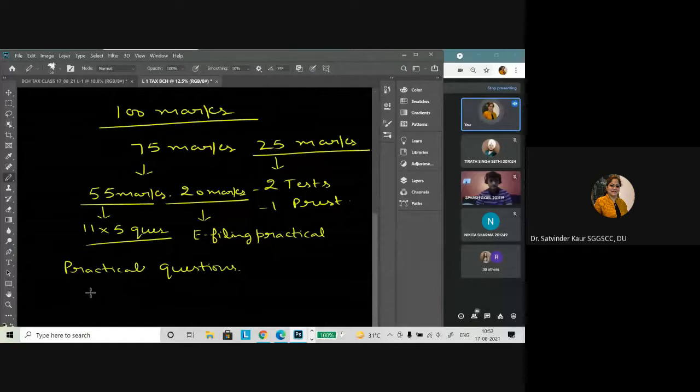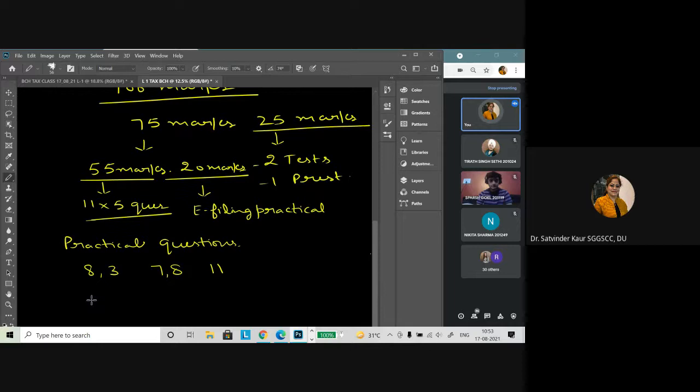There can be a question with 8 marks practical and 3 marks theory, or two practical portions in combination of 7 or 8 marks, or one full-fledged practical for 11 marks. But as per your open book examination, you had to attempt 4 questions with equal weightage. We will see how things move and which type of paper we have to attempt.